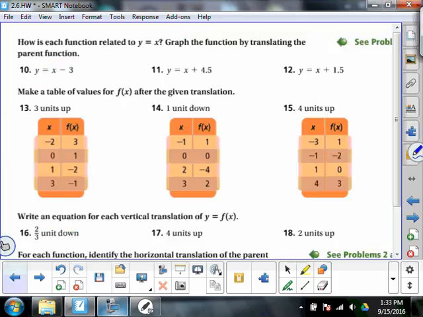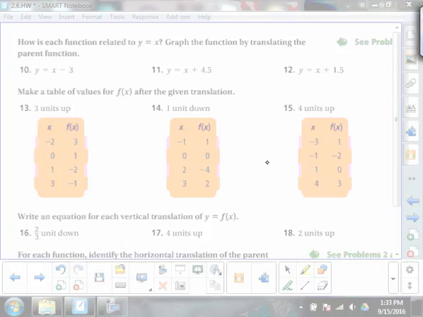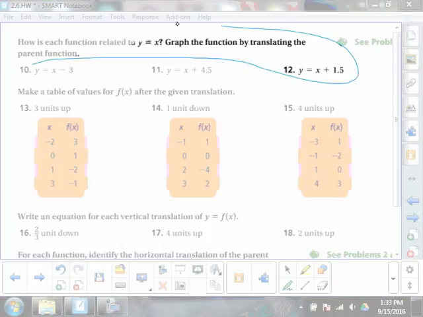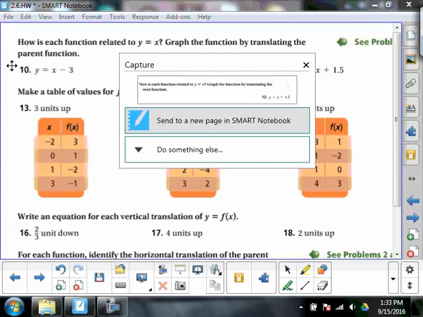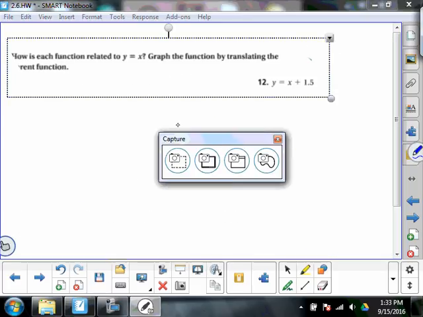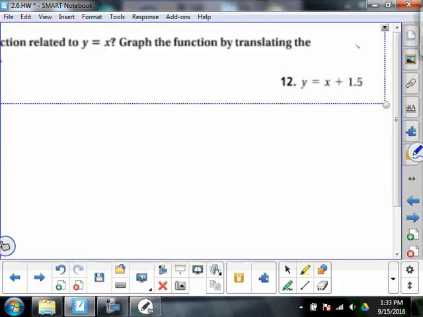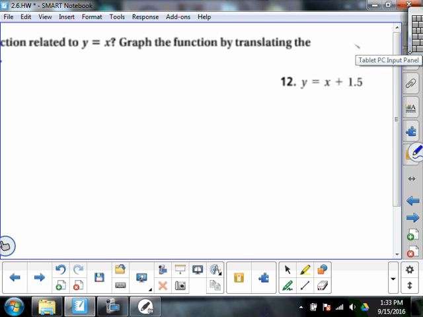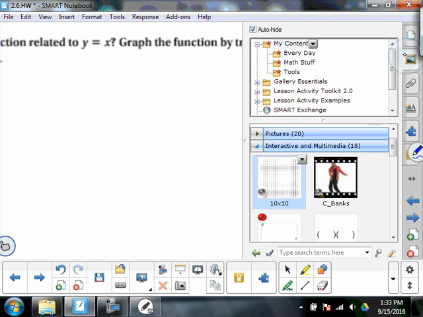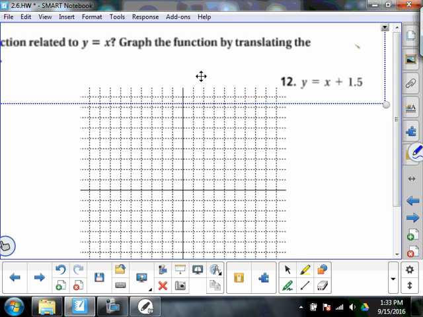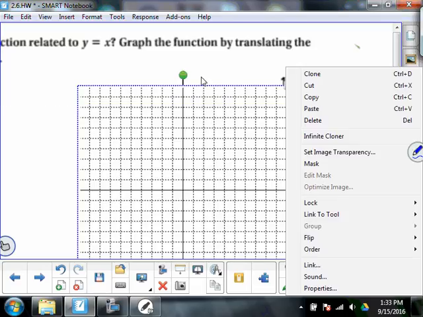I guess we got to look at number 12. 12's a lot like 10 was. Nothing too exciting going on there. I know you all love that graph paper. Can't wait till we start factoring.